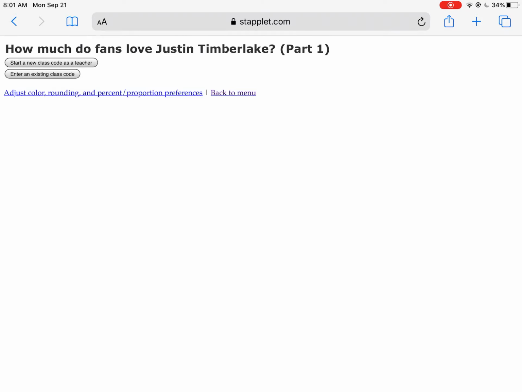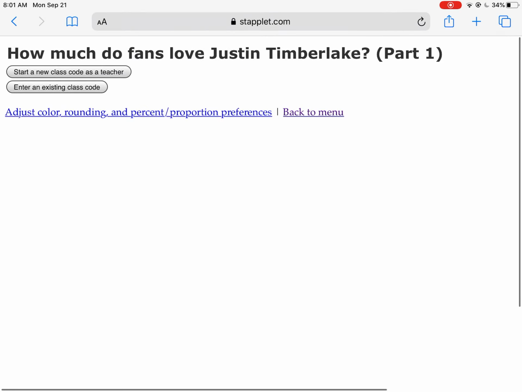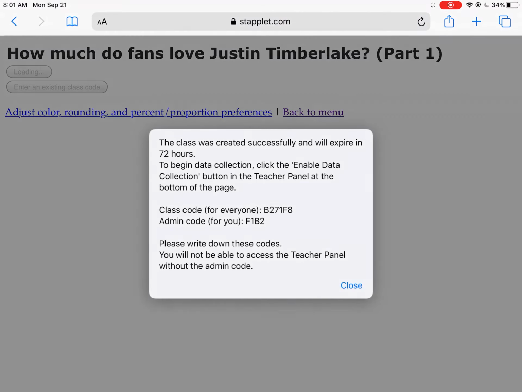Now, you have two options: start a new class code as a teacher, and enter an existing class code. You are going to start a new class code as a teacher. The reason is, if you enter in the existing class code, they only make these activities available for 5 minutes at a time. And I want to give you guys a little bit more freedom than that, especially people who are working remotely today. So you're going to click on Start a New Class Code as a Teacher.